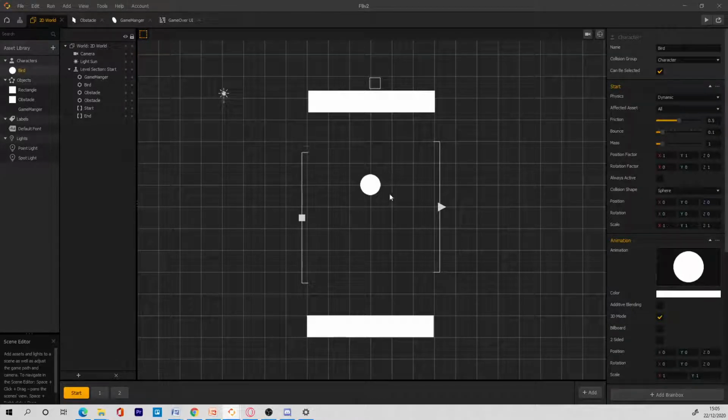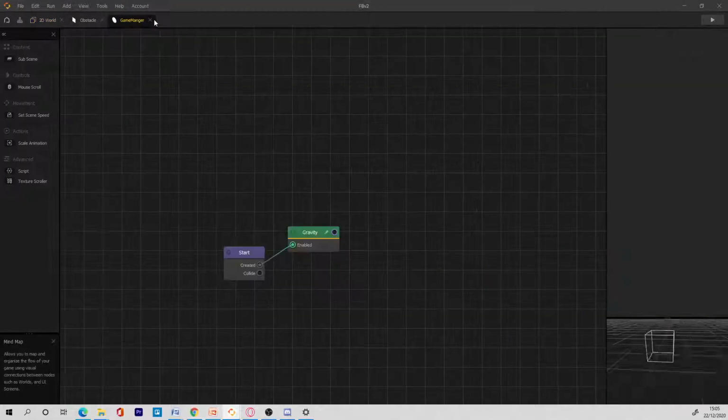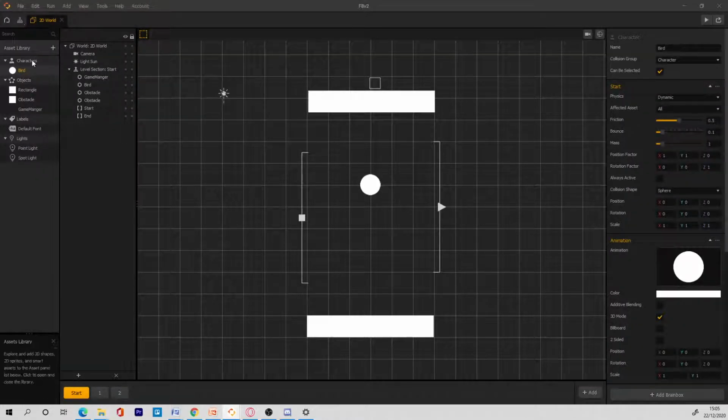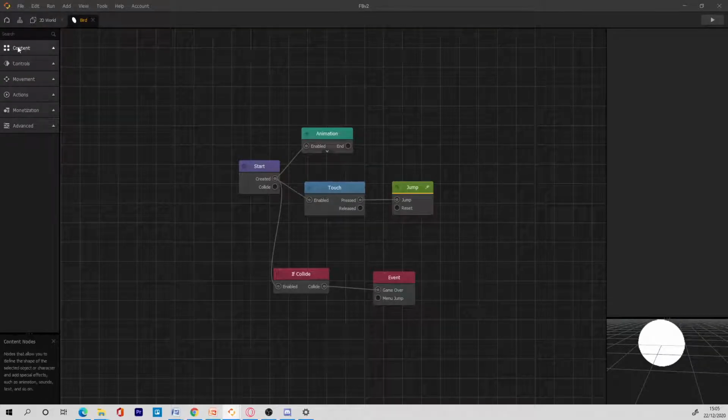So now to make the bird move, we can give the bird a move node. Let's try that out. Why not? Let's see if that works. I'll close all this and save the game again. So now I'll go to the bird and then write in a move node.